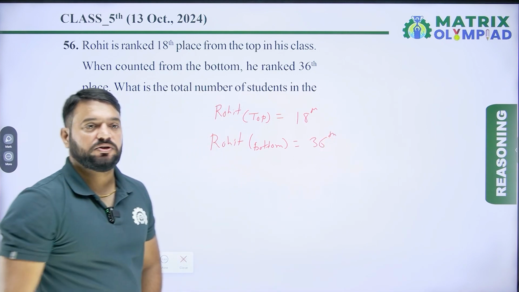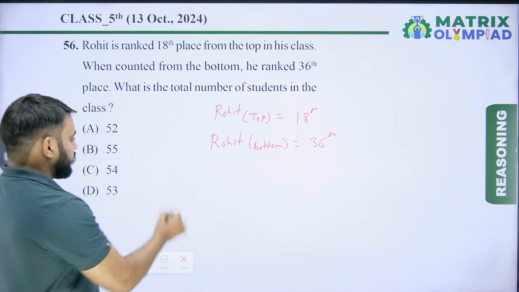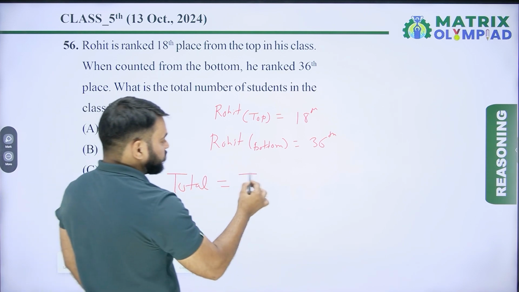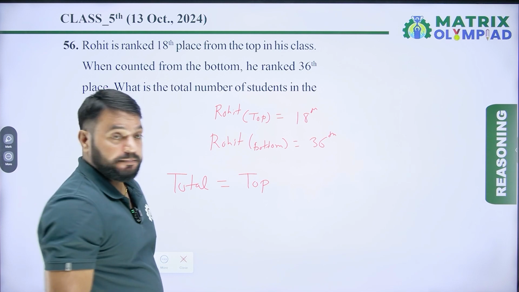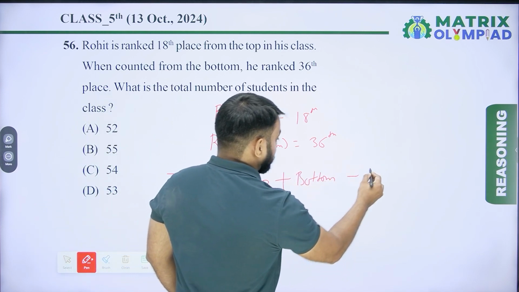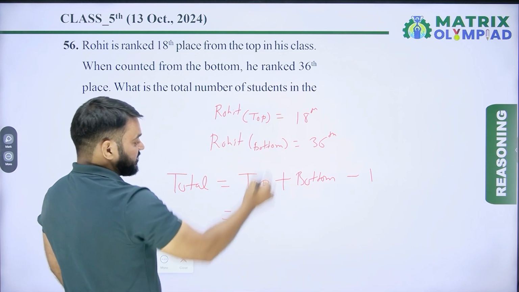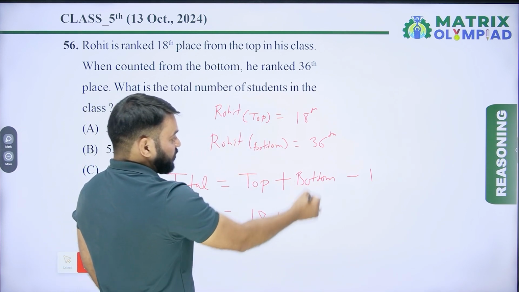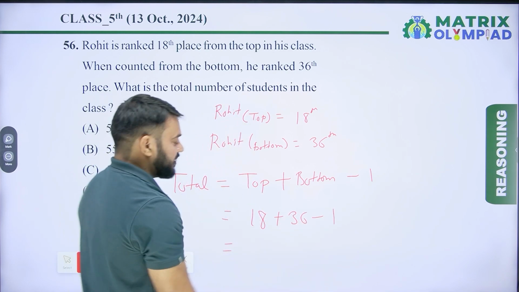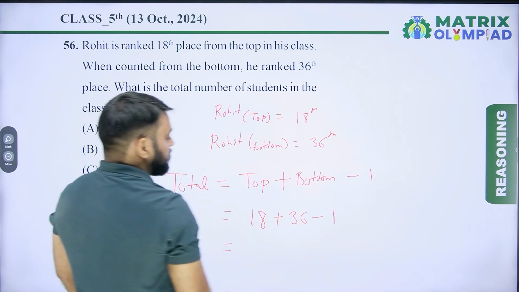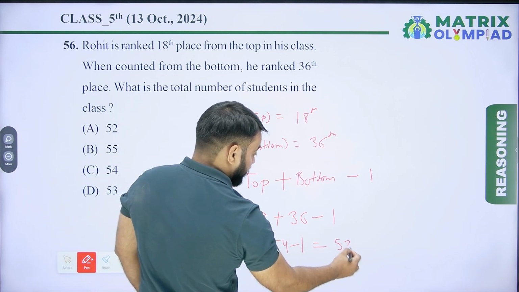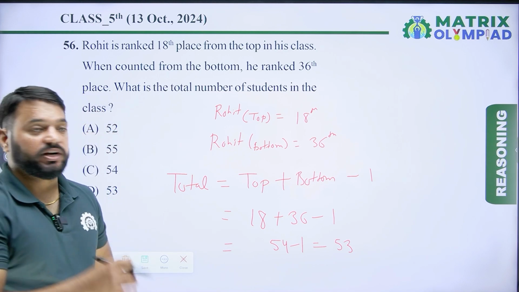Now find the total number of students in this class. The formula is top position of the person plus bottom position of the same person minus 1. Top position of Rohit is 18 plus bottom position of Rohit is 36, minus 1. So 18 plus 36 is 54. 54 minus 1 is 53. So there are 53 students in this class.